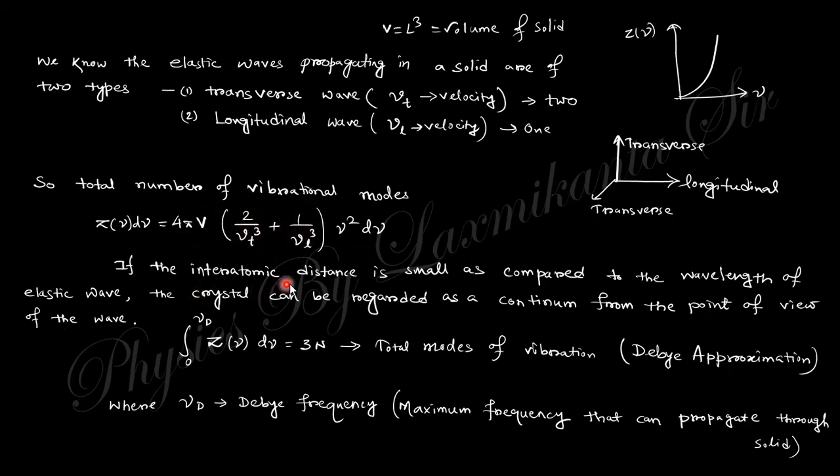Okay. Now, if you take the interatomic distance small compared to the wavelength of the elastic wave, the crystal can be regarded as continuous from the point of view of the wave. Okay, so total modes of vibration will be 3N. This is actually the Debye approximation. Debye took this approximation. Total number of modes will be 3N, and there is nu_D, that is the Debye frequency, that is the maximum frequency that can propagate in the solid.